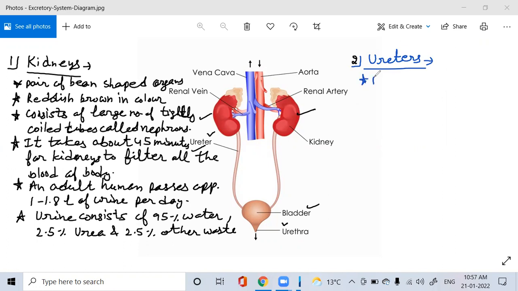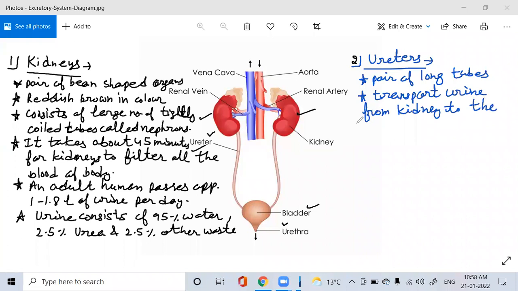What do they transport? They transport urine from the kidneys to the urinary bladder. That is the function of the ureters.